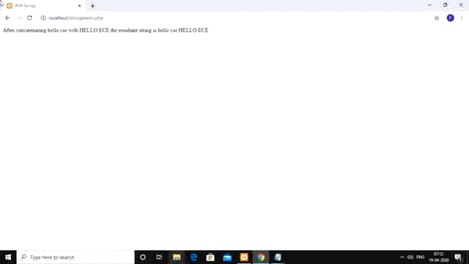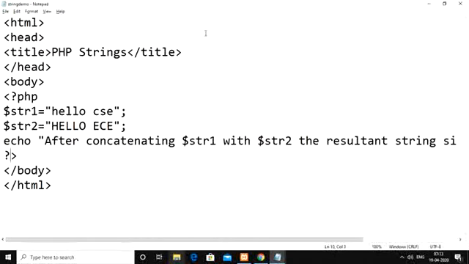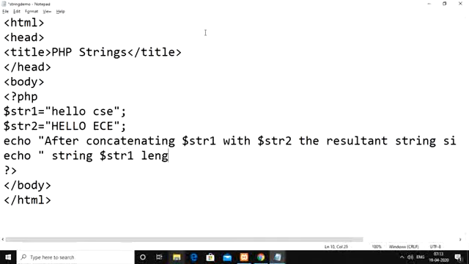String demo. If you see here, after concatenating hello CSC with hello ECE, the resultant string what we got is hello CSC, hello ECE. After that we can apply the next one, length of the string. So echo string $str1 length is strlen of $str1. Then use break statement.